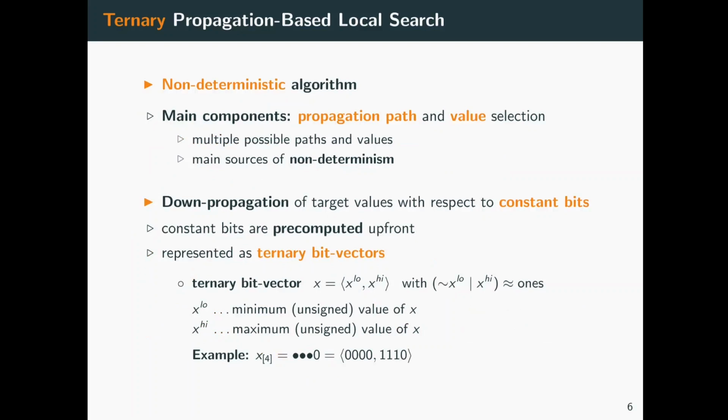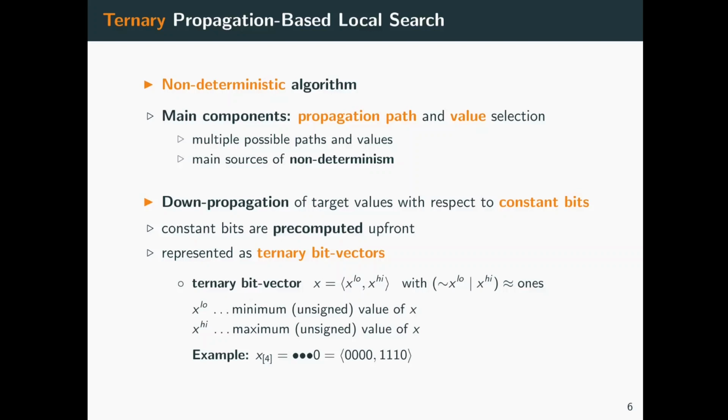Our procedure is a non-deterministic algorithm, and its main components are propagation path selection and propagation value selection. These two components are also the main sources of non-determinism of our procedure. Target values are down-propagated starting from the root with respect to constant bits. This constant bit information is pre-computed once upfront before the actual local search procedure is initiated.